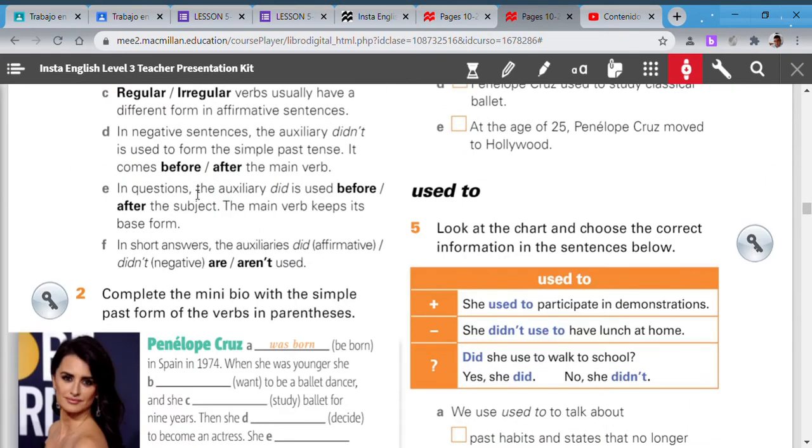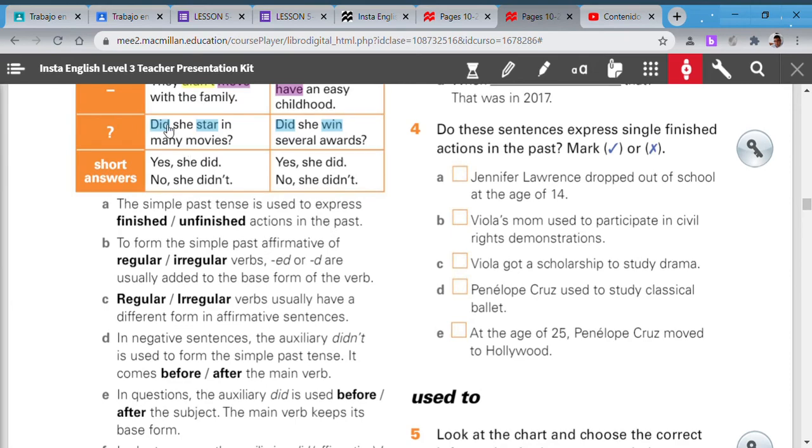Check. In questions, the auxiliary did is used before or after the subject? In questions, okay? Before or after.